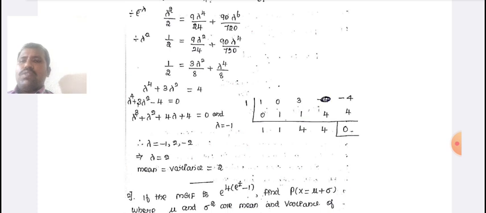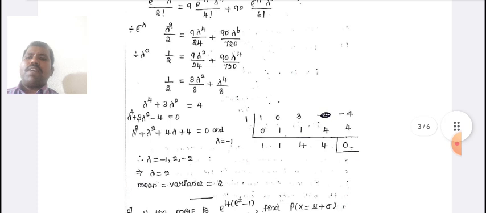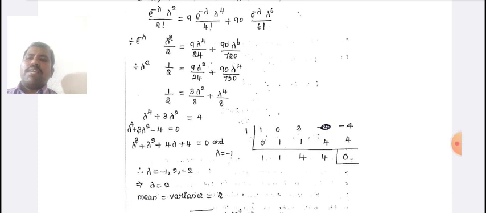Substituting and subtracting these values, we get lambda cube plus lambda square plus 4 lambda plus 4 equal to 0, and lambda equal to minus 1. Factorizing, we get lambda equal to minus 1, 2, and minus 2. Therefore, we have to take the lambda value as positive, so mean and variance equal to 2.